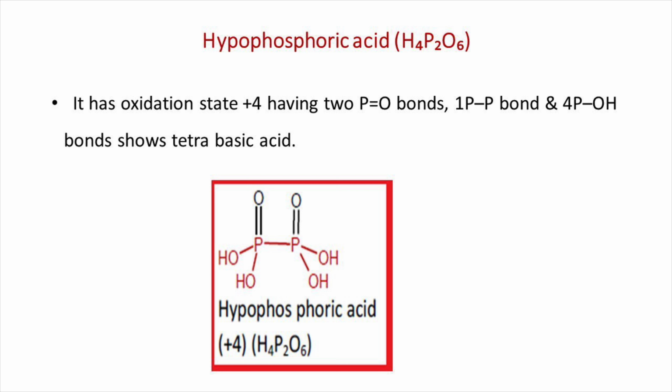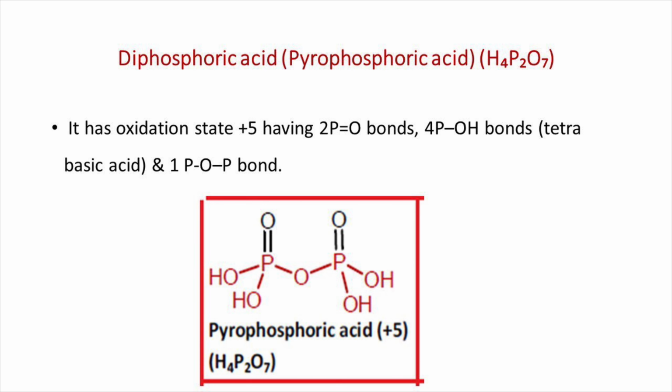In aqueous solution, hypophosphoric acid ionizes in four steps. It has pKa1 value of 2.2, pKa2 value of 2.8, pKa3 value of 7.3 and pKa4 value of 10. The pKa values show that it is not a strong acid.